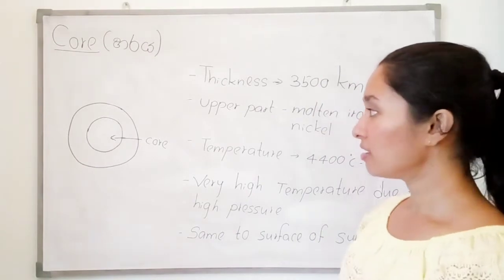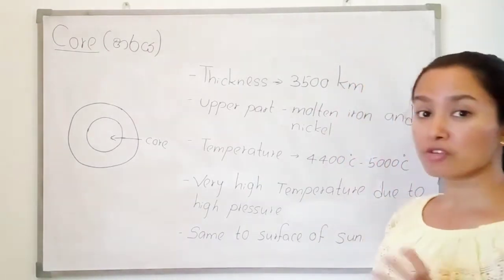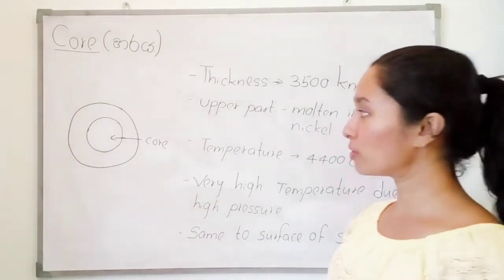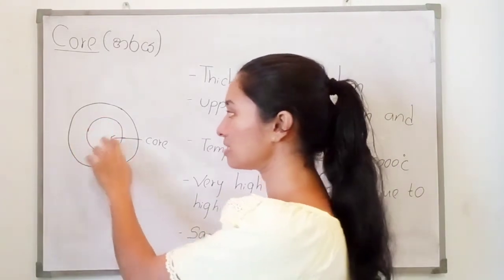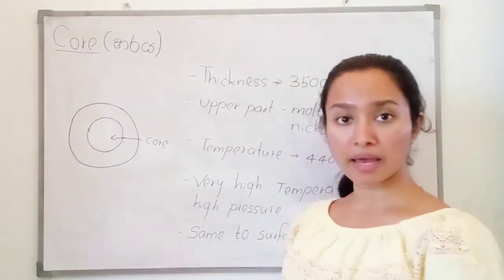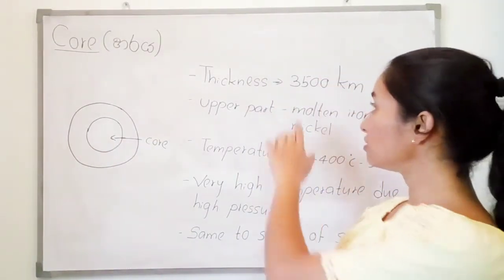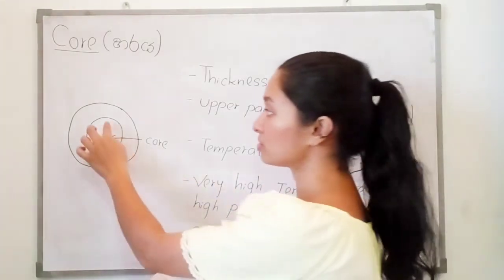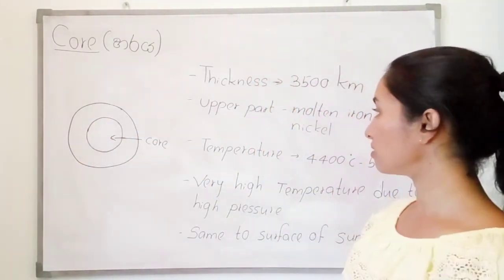So here, the thickness is nearly 3,500 kilometers. So it is the highest thickness, very high. Here, the thickness is higher than the mantle. In the mantle it is 2,900, but here it is 3,500. So here the thickness is 3,500.